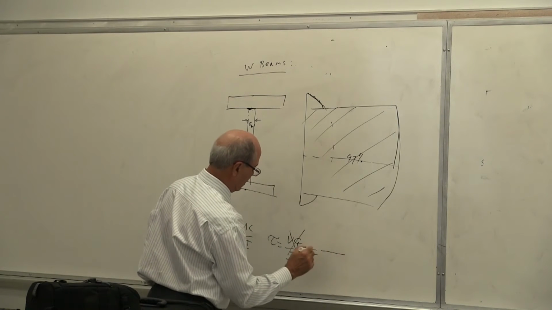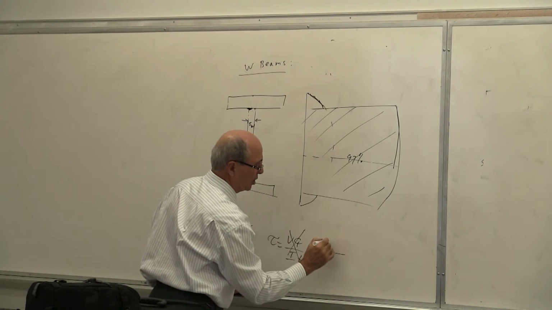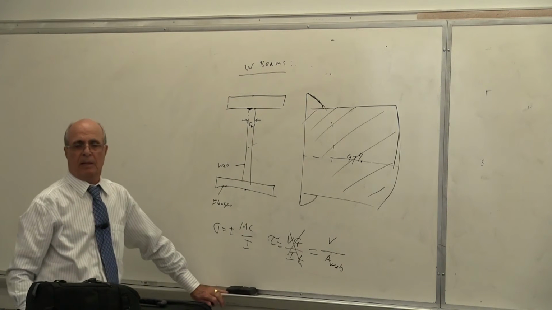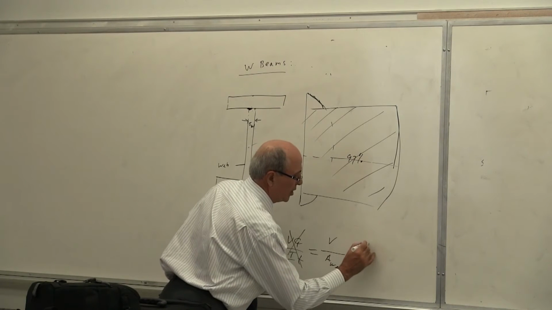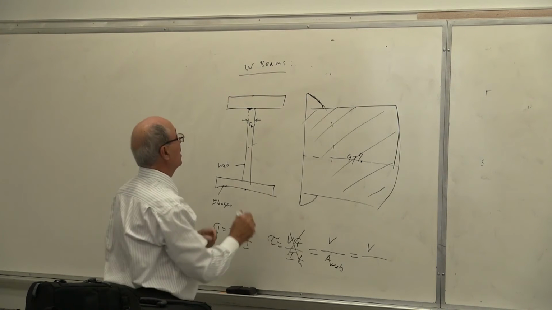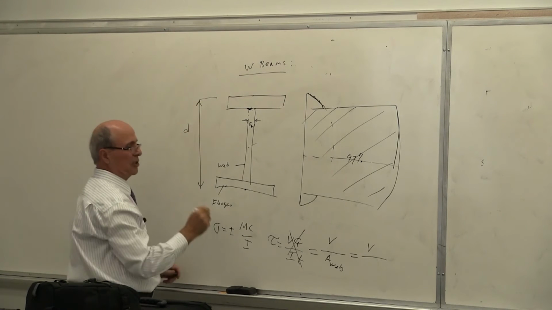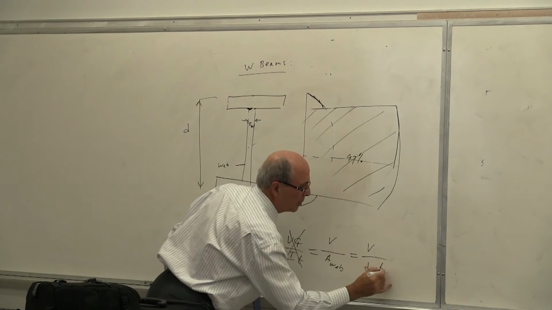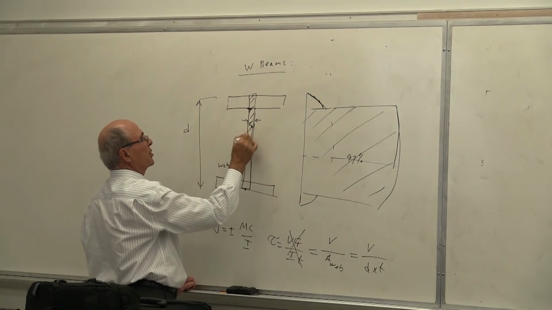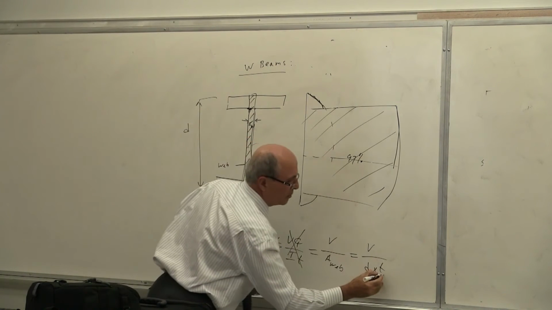You can use this equation, that the shear stress from here to here, which is constant, as you see here, is equal to the shear force divided by, we call it, the area of the web. But since this is too conservative, they consider area, although the shear stress is here, but for the average, they consider the area of the web, not of this height. They consider it this D, that's just the way the code is, D times the thickness of the web, in other words. They consider this as a web because they don't want to over-stress this sort of thing. So D, which is the depth of the beam, times the thickness of the web.